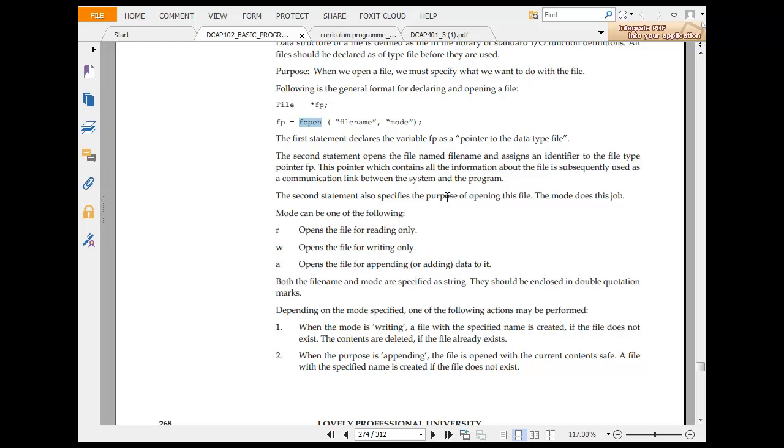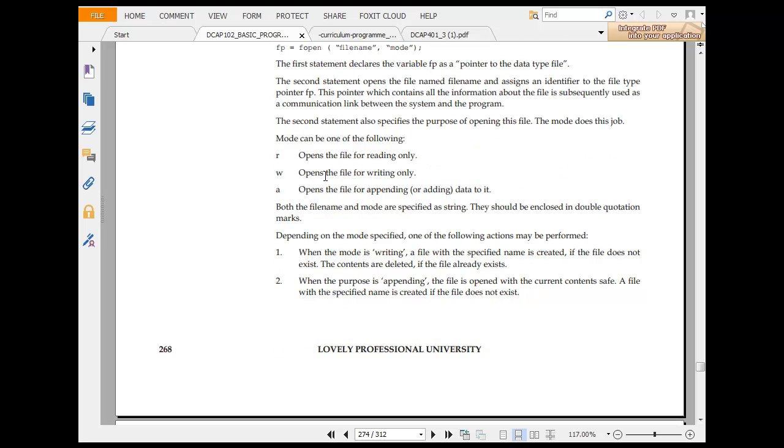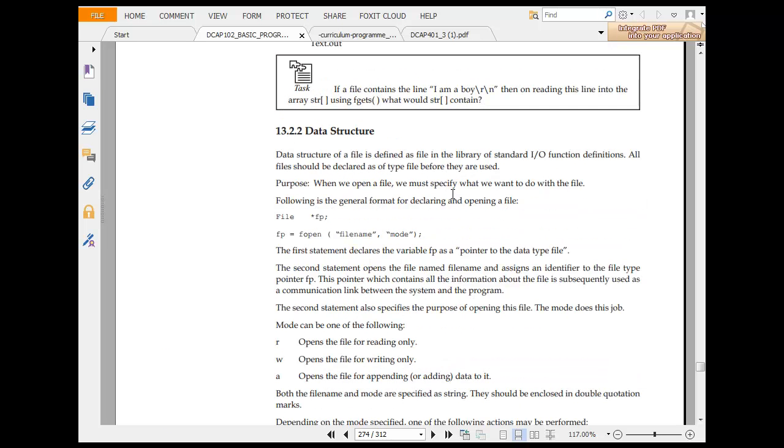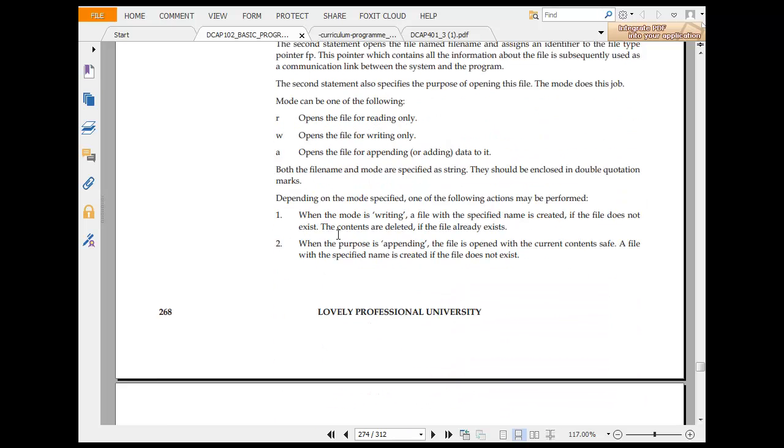The first statement, fp, is a pointer to a data file type. FILE is the reserved keyword. So FILE *fp. Now the second statement opens the named file, and the pointer contains all the information about the file for subsequent use. The second statement also specifies the purpose of opening the file. So modes can be one of the following: read only, write only, append, or writing data to a file. So FILE *fp = fopen(filename, mode).